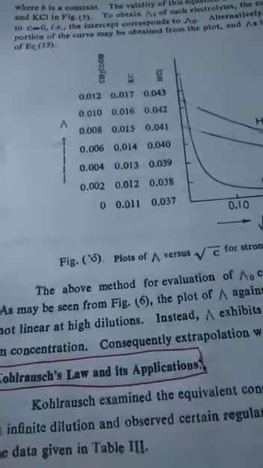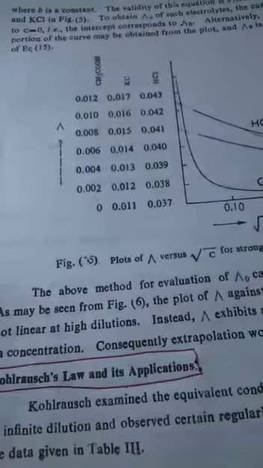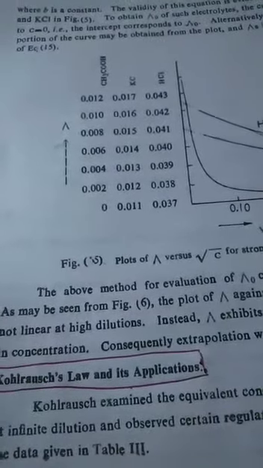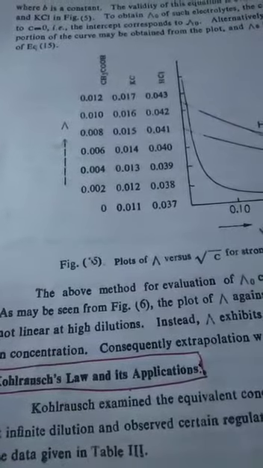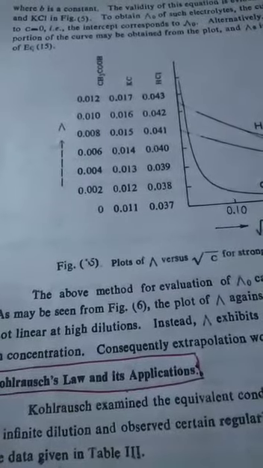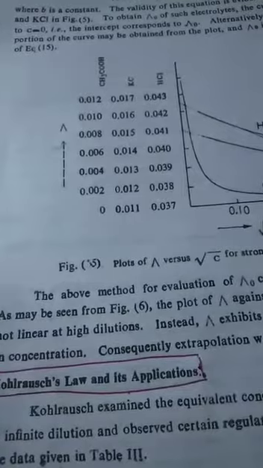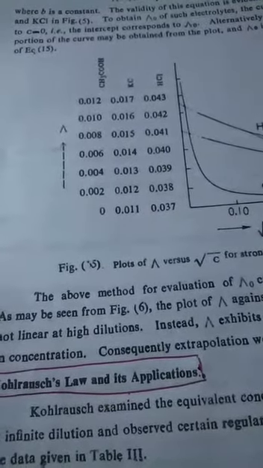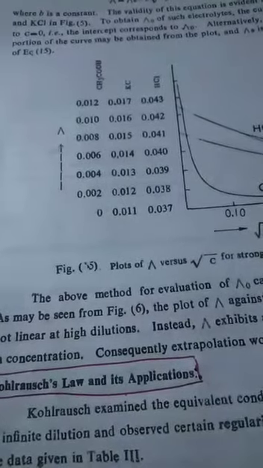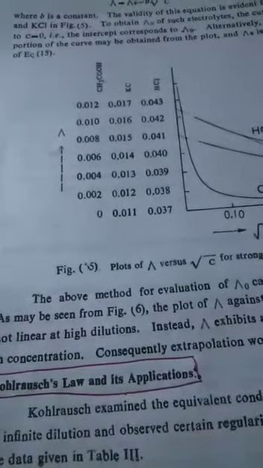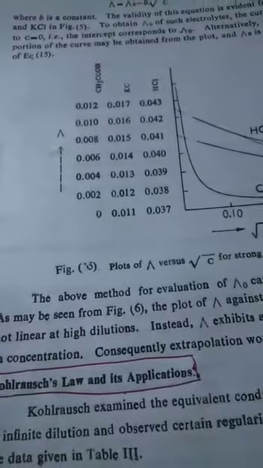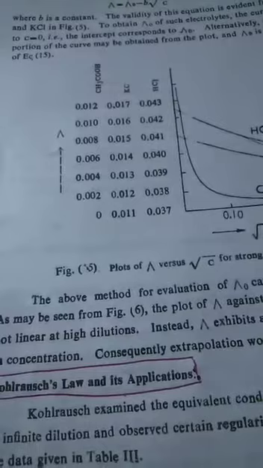Kohlrausch's law is explained. It is the sum of the conductions of all the positive moieties present in the electrolyte and the conduction of all the negative moieties, the negative substance of the electrolyte.